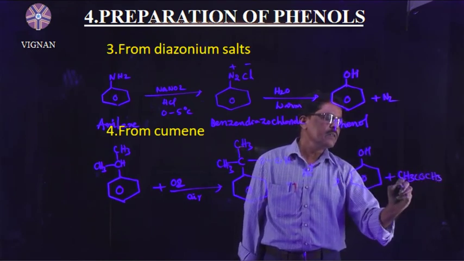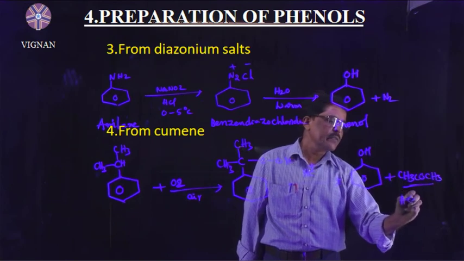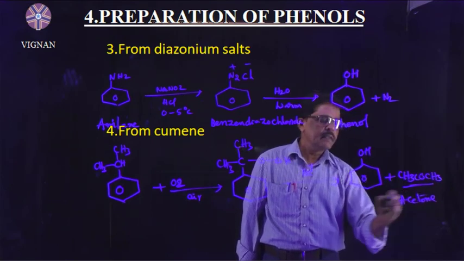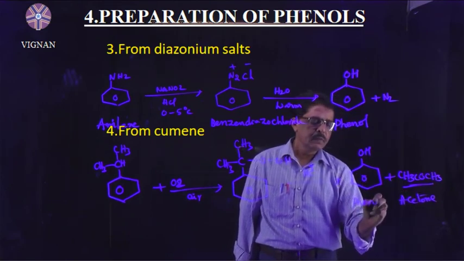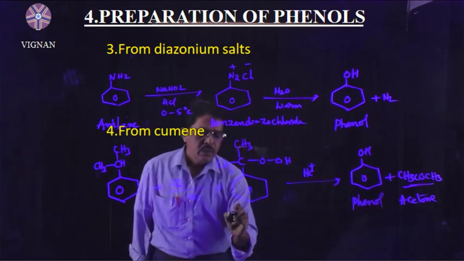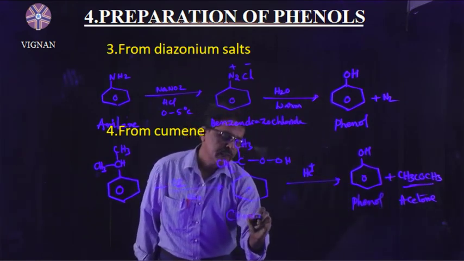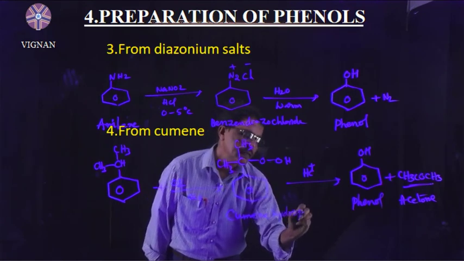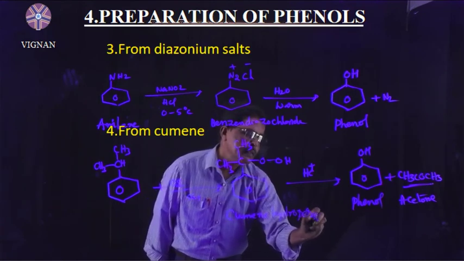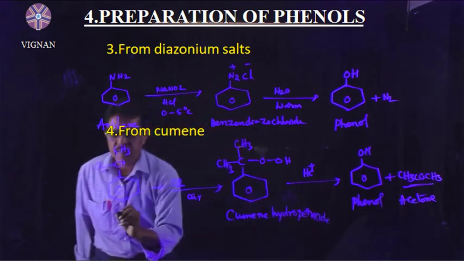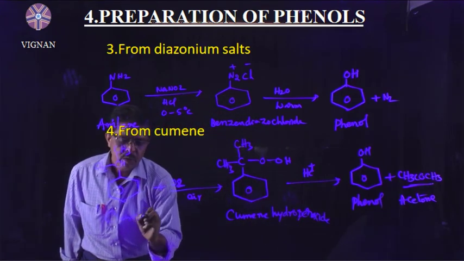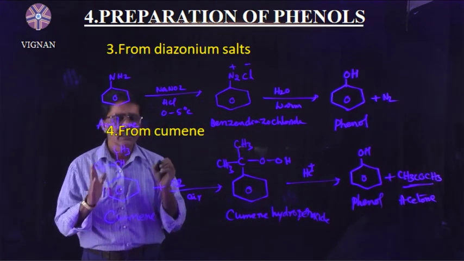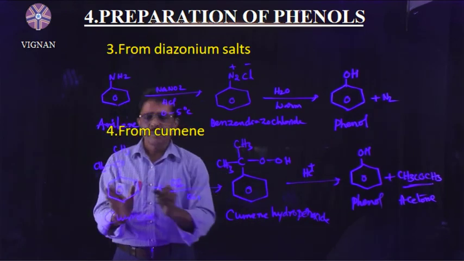Acetone is also a byproduct. This one is the acetone, this one is the phenol, and this one is the cumene hydroperoxide. So how can we prepare phenol from cumene?